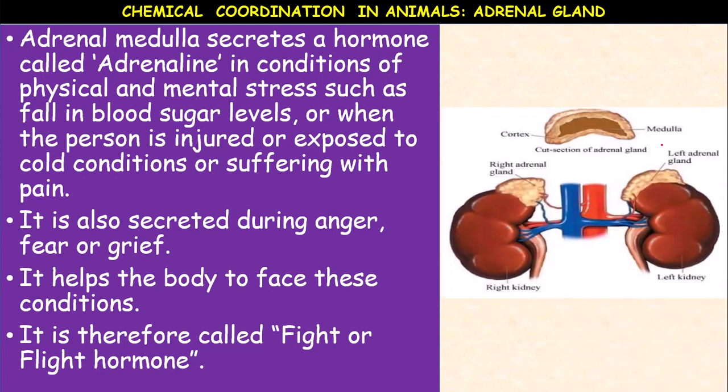So this is the adrenal medulla. The adrenal medulla secretes a hormone, adrenaline. For example, when you go to your friend's house and on the way a dog chases you, at that time this hormone is produced. Which hormone? Adrenaline. It will save you from the situation. So you may defend against the dog or you can escape, depending upon the level of adrenaline secreted.